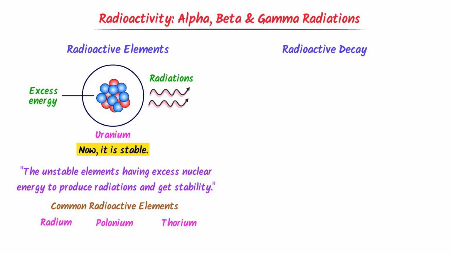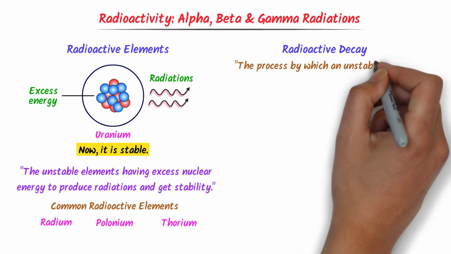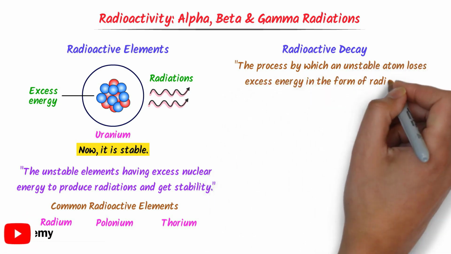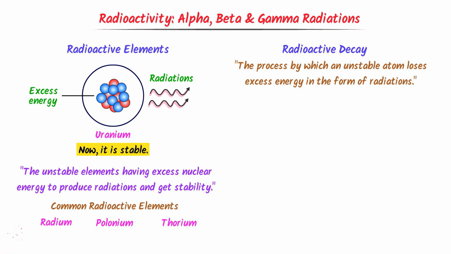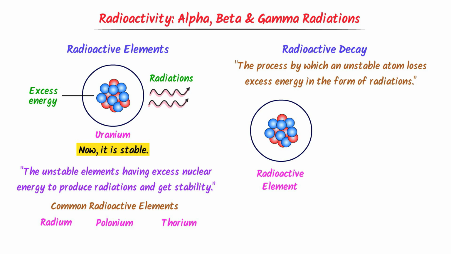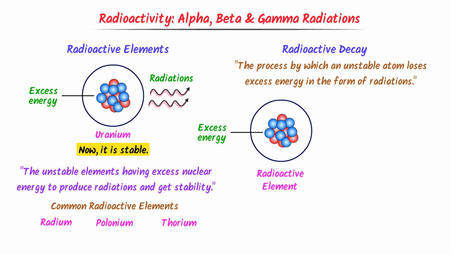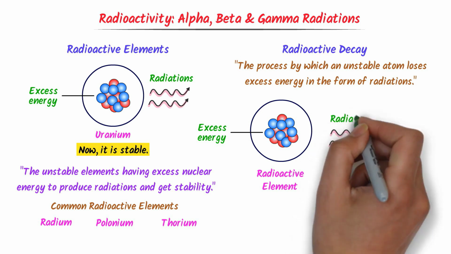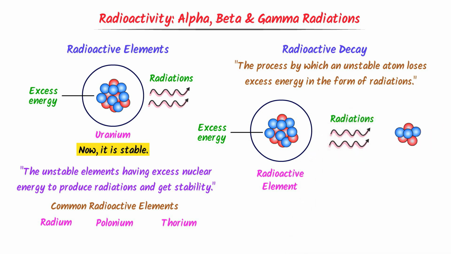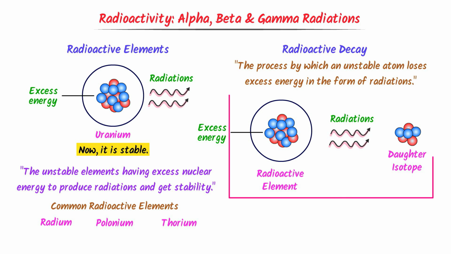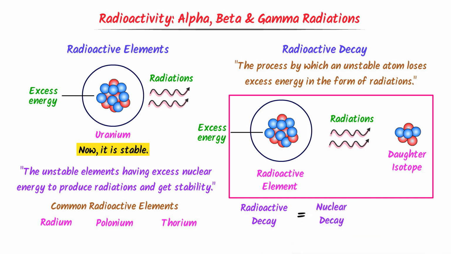While radioactive decay is defined as the process by which an unstable atom loses energy in the form of radiations is called radioactive decay. Consider this radioactive element. We know that it is unstable and its nucleus has extra or excess energy. This radioactive element will release excess energy in the form of radiations and it will convert to daughter isotope. This whole process is known as radioactive decay or nuclear decay, or we just call it radioactivity.